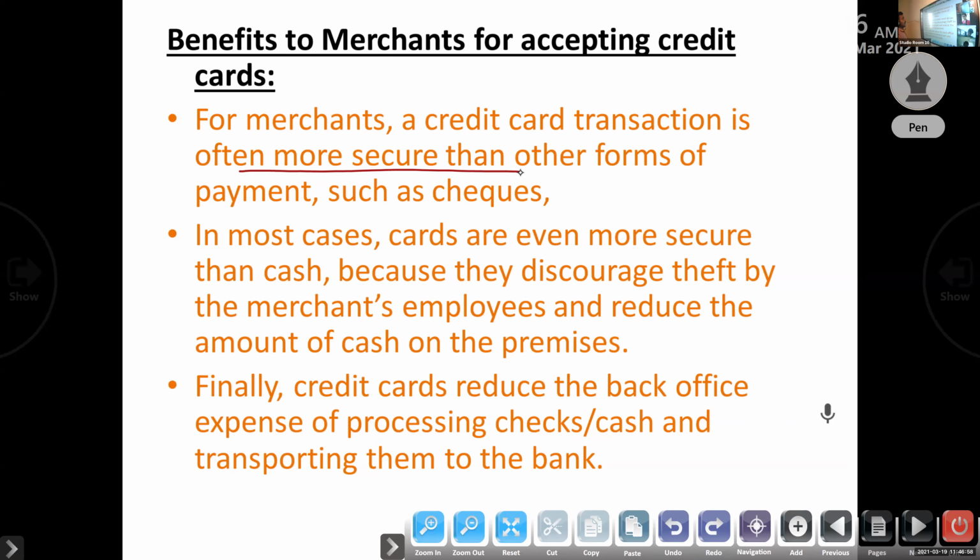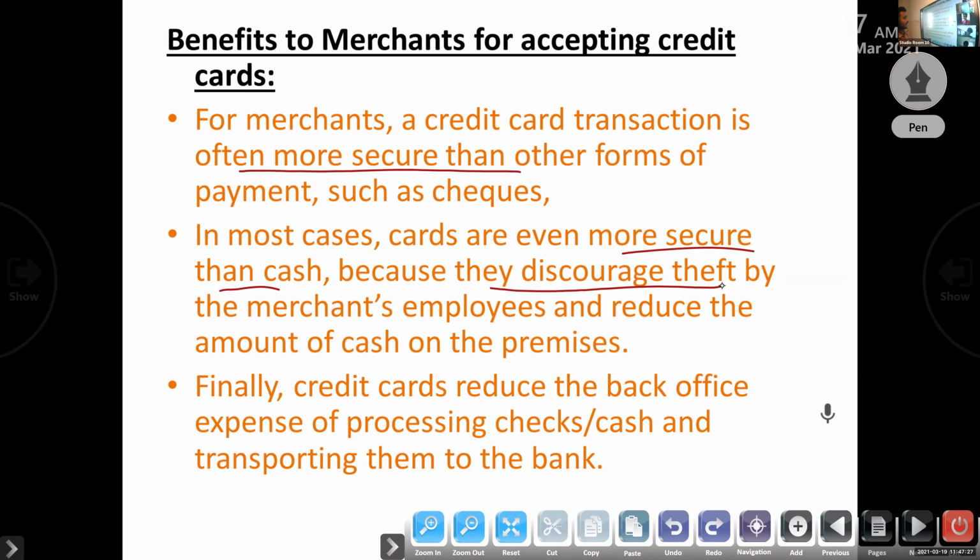Cards are even more secure than cash also. Why? They discourage theft. If cash is there, the accountant or the clerk may take the amount. If you receive cash, they can take it, but with a card there is no problem; they can't take the amount from the merchant.